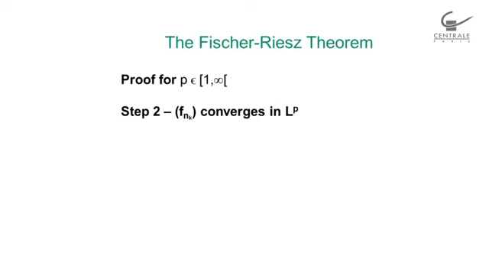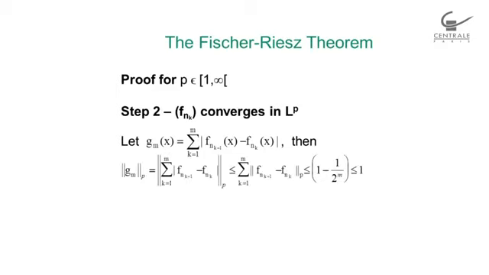Now, I will prove that fnk converges in LP. And to do this, I will start with a function gm of x, which will be the sum from k goes from 1 to m of fnk plus 1 of x minus fnk of x. And if I do this, then I can just do the math and show that gm in norm LP is smaller than 1.